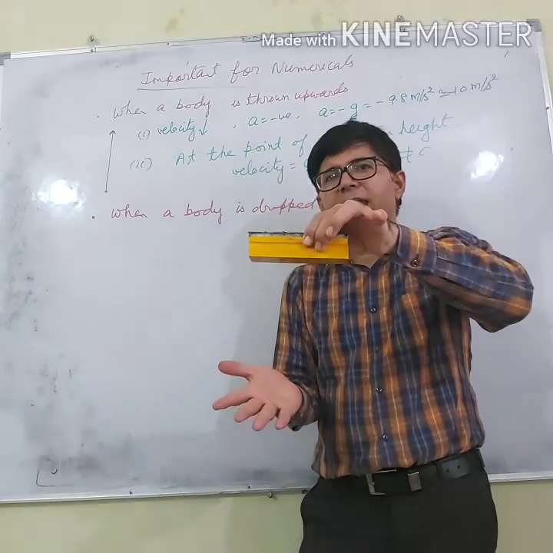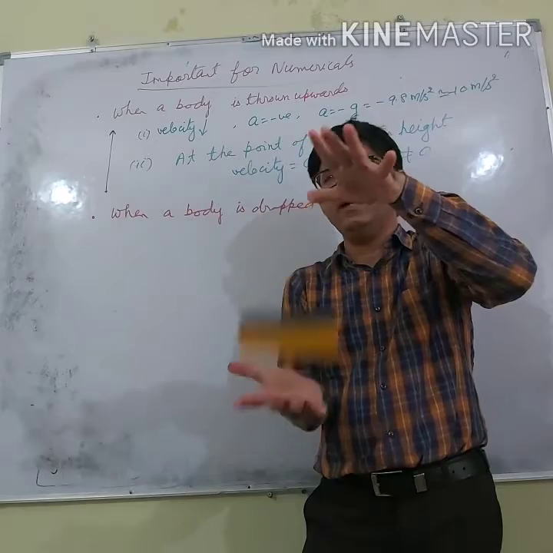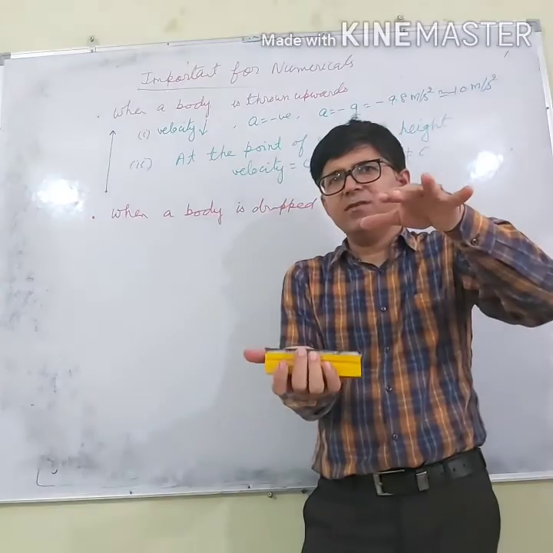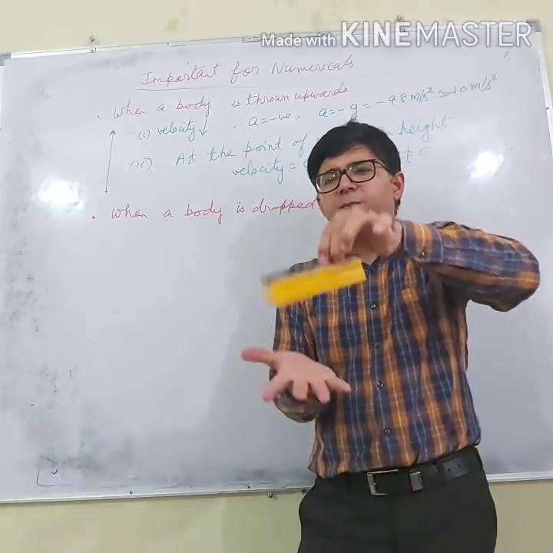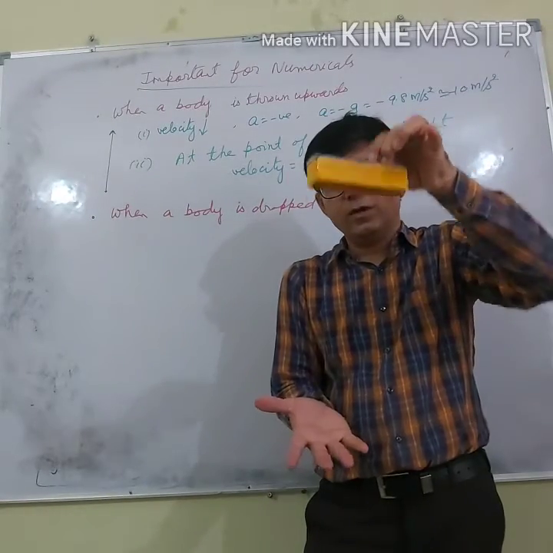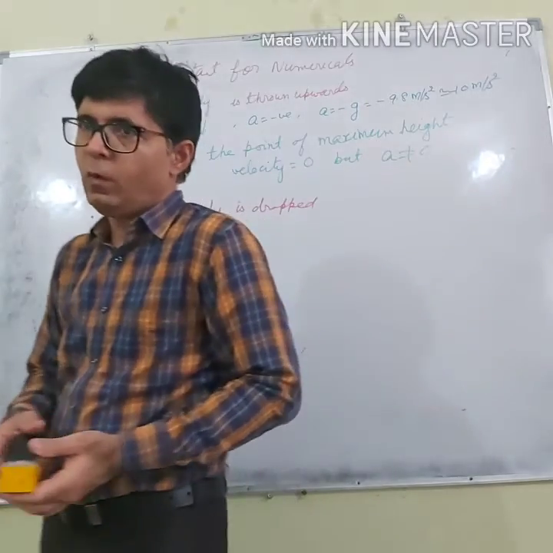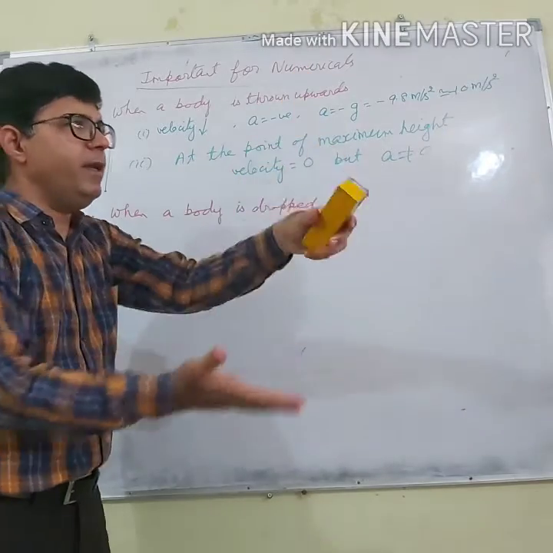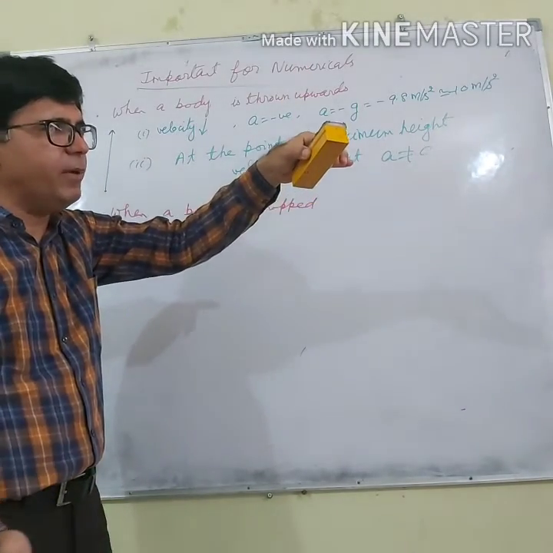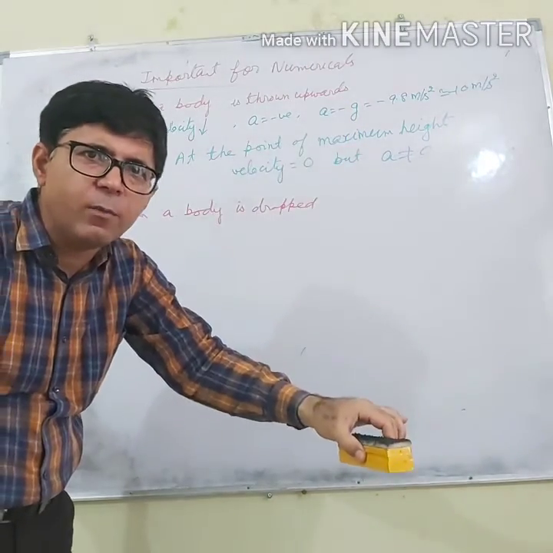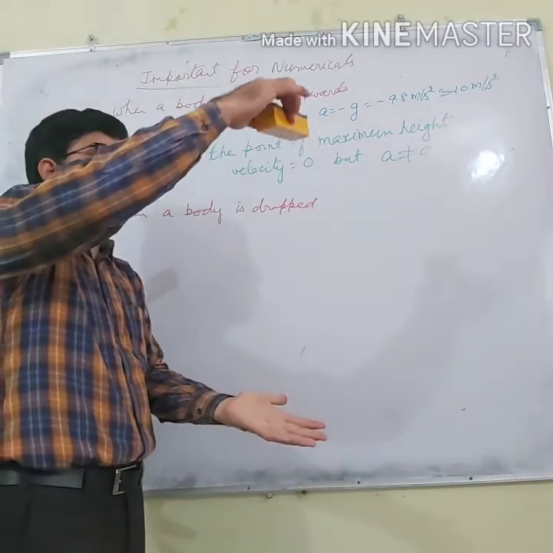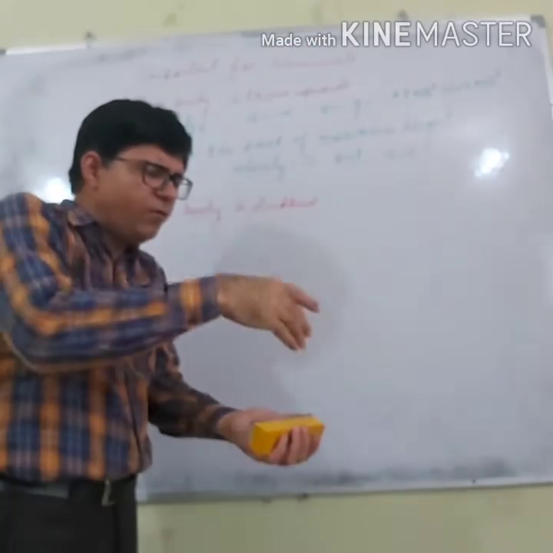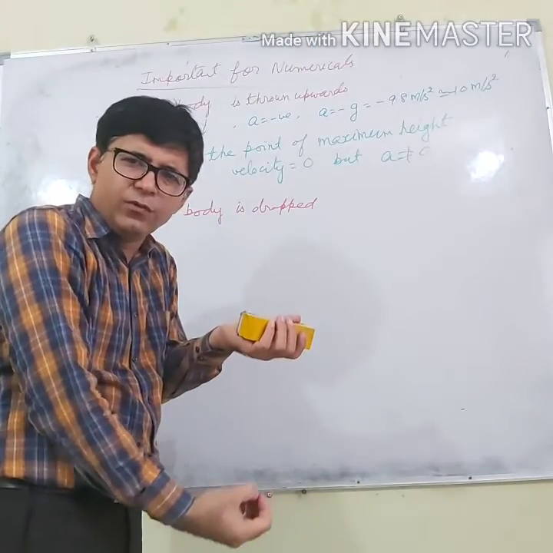So that's why when I catch it, I don't have any problem. But when I drop it, what happens? I feel some pain, because at this point its velocity became 0. So if you throw it in the upward direction, then when it reaches the maximum point, its velocity will become 0, and after that it will start moving down. But if a body is dropped, it means its initial velocity is 0, and from 0 its velocity increases.